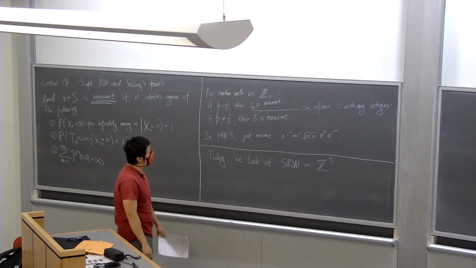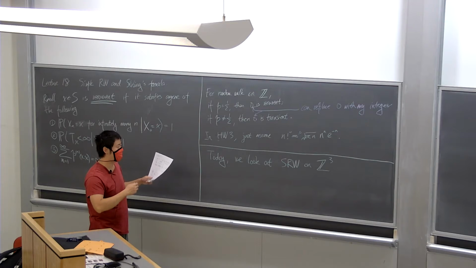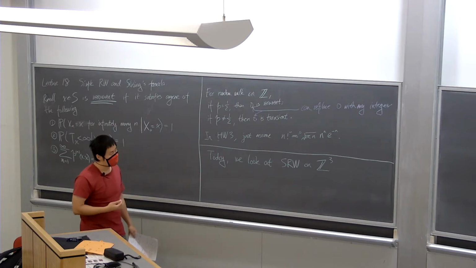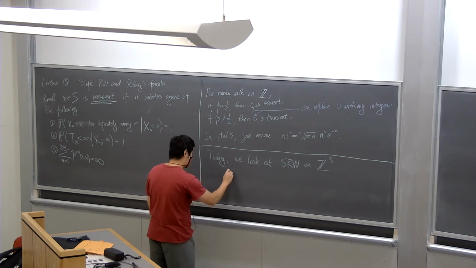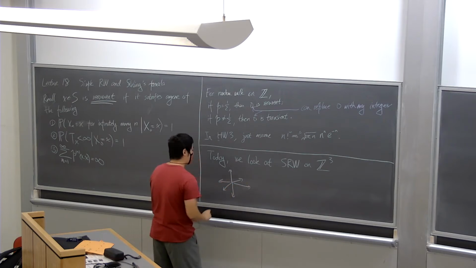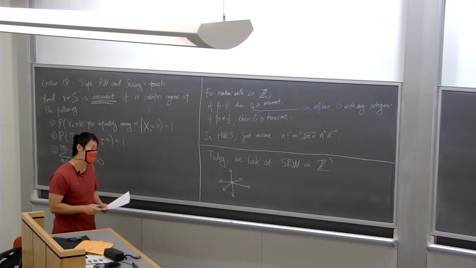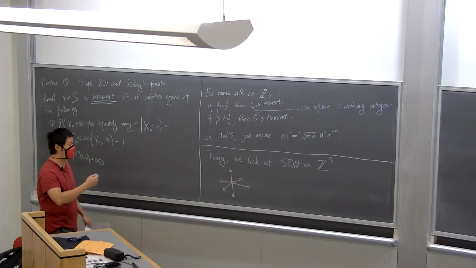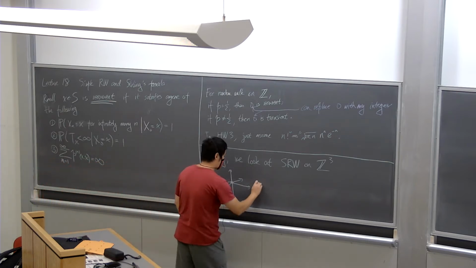And of course, in this case, we're going to look at the more interesting case, which is that the walk is symmetric. In Z3, there are 6 directions for each vertex to go. Imagine that in Z3 we have 1, 2, up and down, 3, 4, and also this direction. For each vertex here, it can go in 6 different directions: positive x, negative x, positive y, negative y, and positive z and negative z. So there are 6 directions for steps.